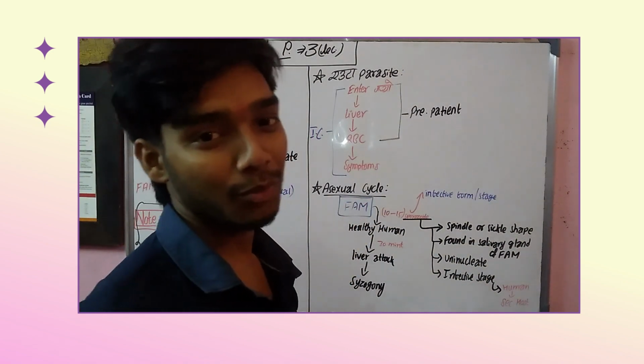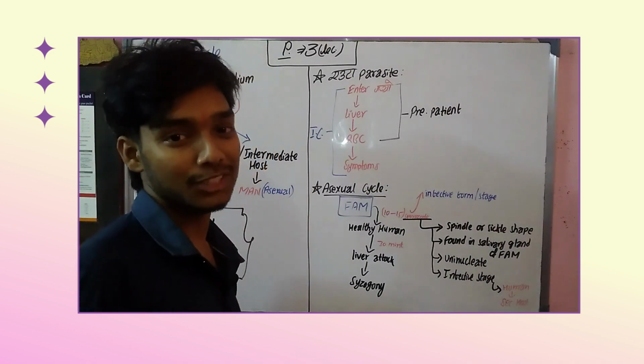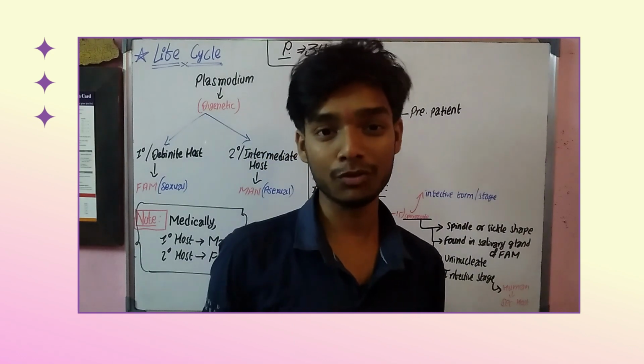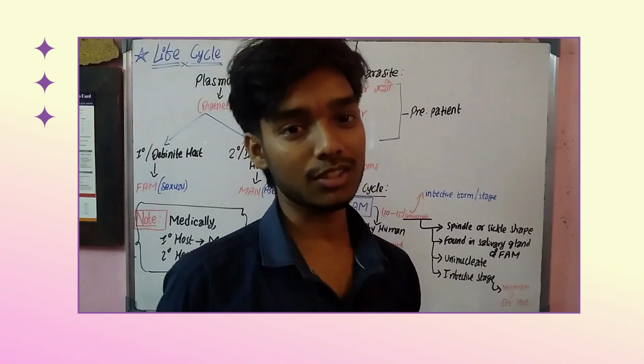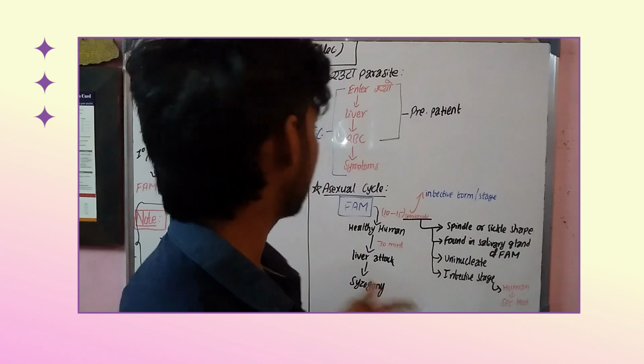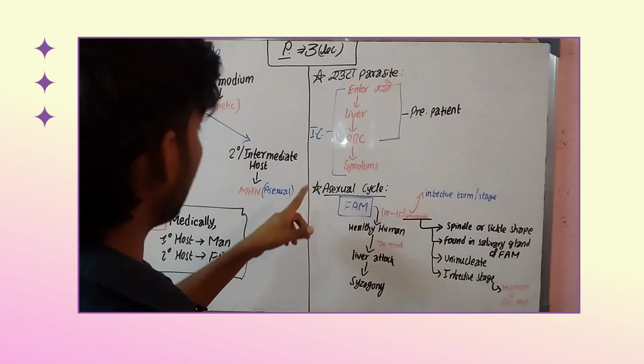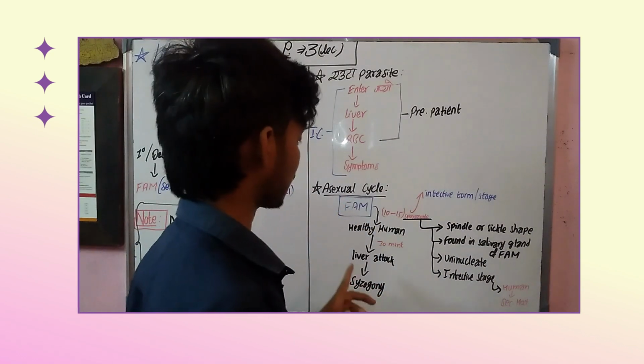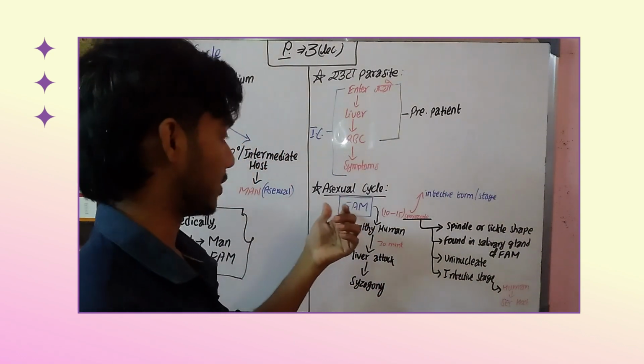Are you understanding well or what? You may comment down if you are not able to get it clearly. I will try to prove it, try to recover it, okay? So next, come to the next thing. What the next thing is that we will be reading about the asexual cycle, right? Okay, we will be reading about the asexual cycle.